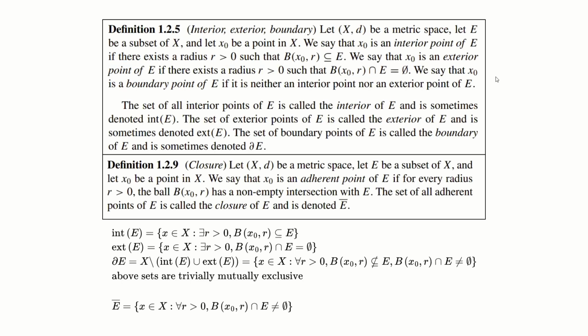So with these definitions, I can carefully define these three sets: first, the interior of E, the exterior of E, and the boundary points of E. It's pretty trivially seen that these sets are mutually exclusive. I can also define the set of the adherent points, which is defined as E bar, as such.